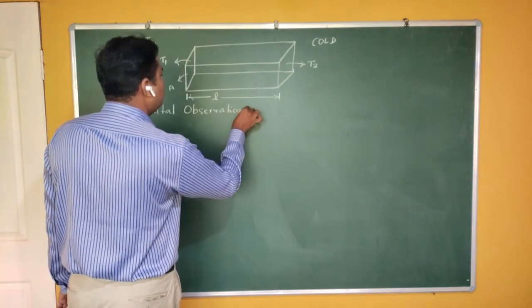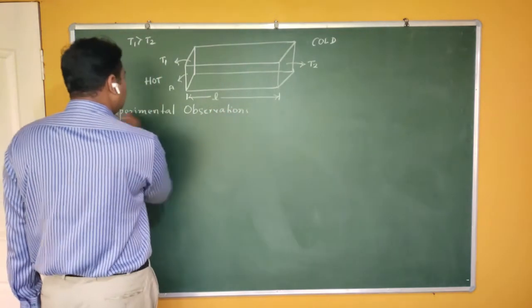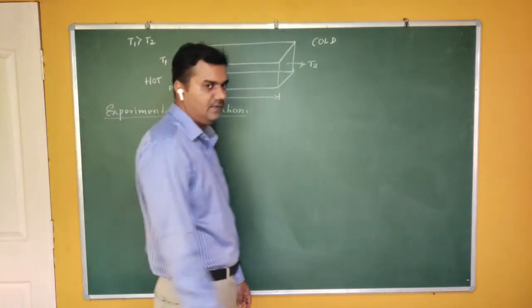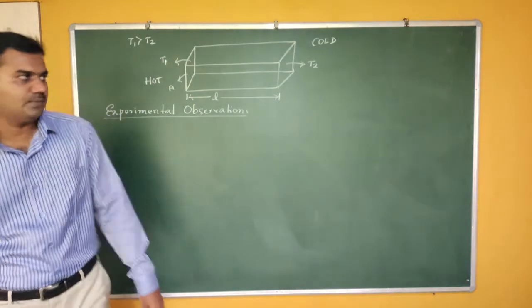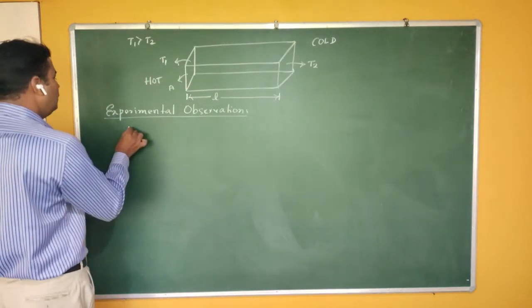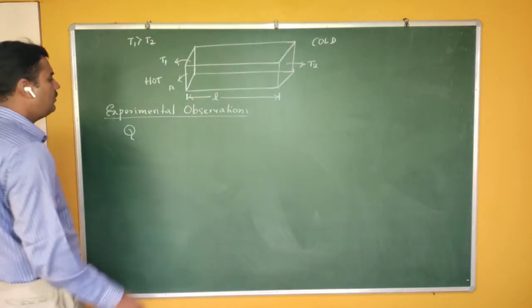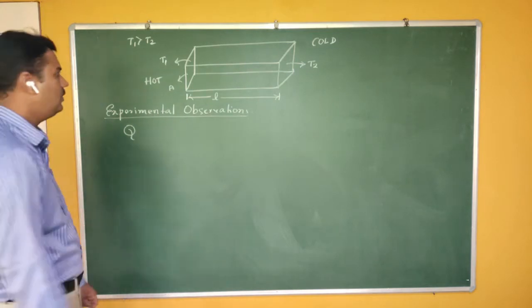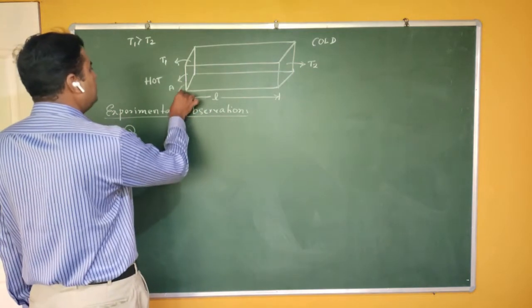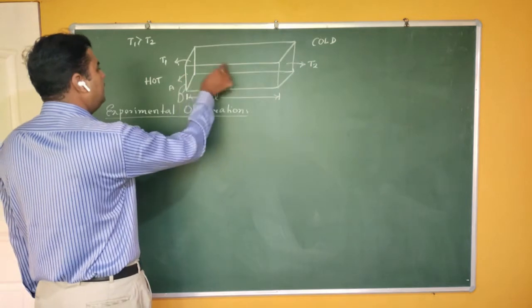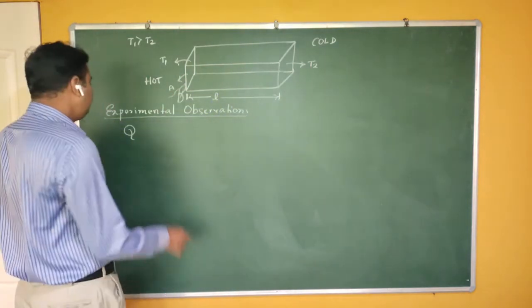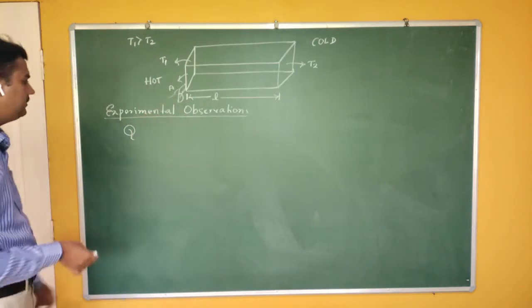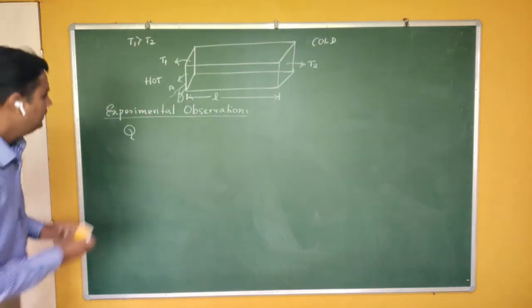Okay, we don't need a theoretical proof for this formula. We are getting this formula based on some experimental observations. If I take Q as the amount of heat flowing through this metallic rod, what is Q? You are supplying heat to this end, and that heat is flowing to the other end. Let me take the amount of heat flowing as Q.